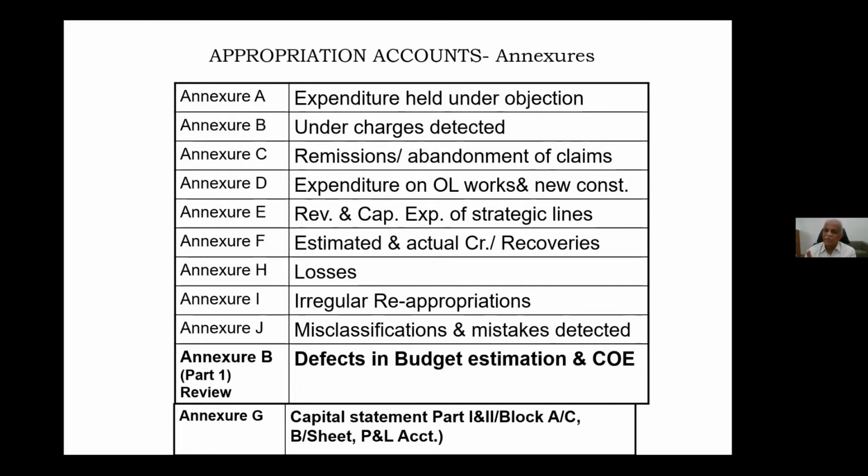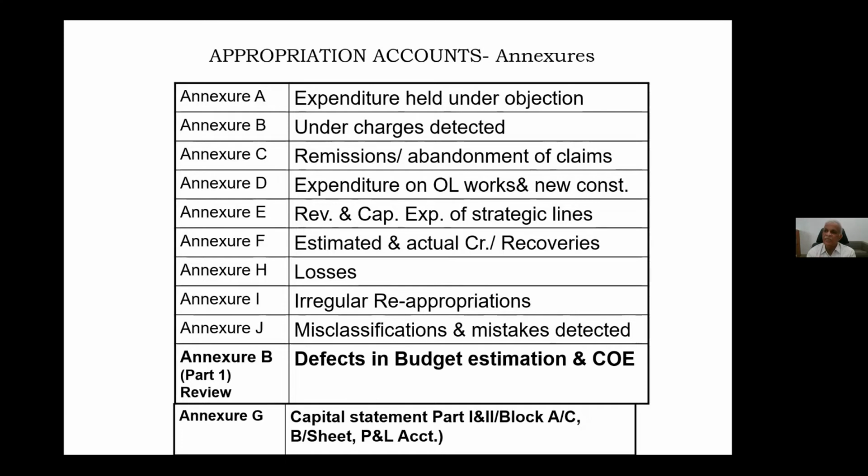One more point, keep this in mind: in the examination, if they ask you to write about one or two annexures, you can write. And the second case is that you have given from one work to another, but the work from which you took the money asked again in the budget reviews, and you allowed that asking also, and they got funds, then that also is irregular reappropriation. Why will that become irregular? When it is certified by the executive that money is not required, only then you allowed a reappropriation.